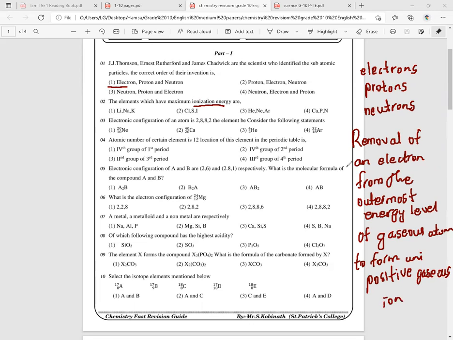So this will be the ionization energy, especially the first ionization energy, right? Removal of an electron from the outermost energy level of a gaseous atom to form a unipositive gaseous ion will be the